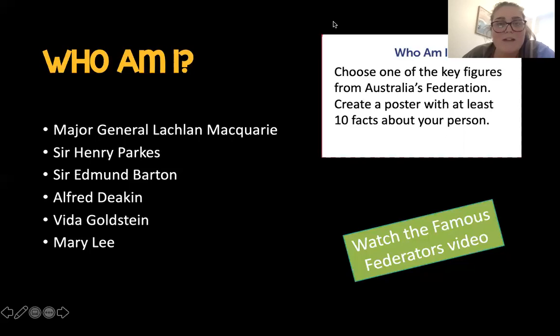Okay, so I'm going to give a little bit more explanation. Remember, we are in year 5 and 6, so we can give that bit more information. So you choose one key figure and you give 10 facts and you create it as a nice poster. You can maybe include a picture of them, and you can create that one yourself. For help with this one, you might want to look at the famous Federators video.